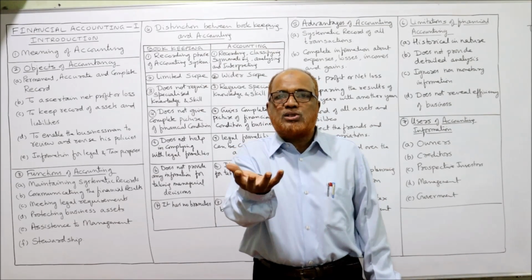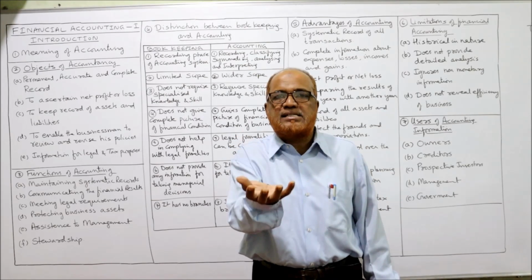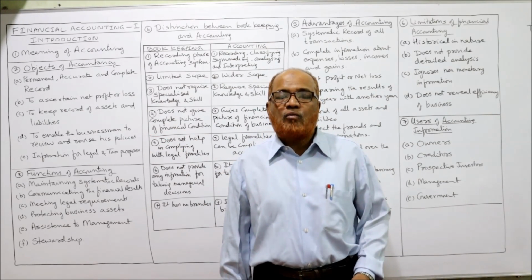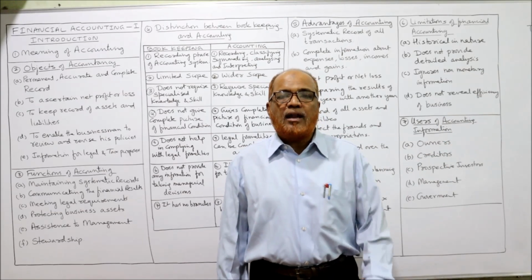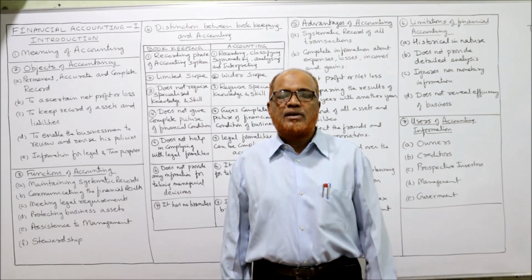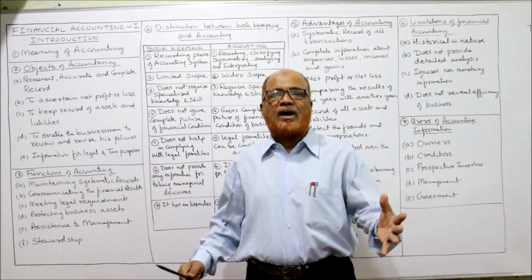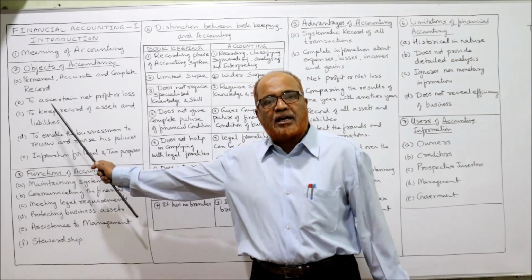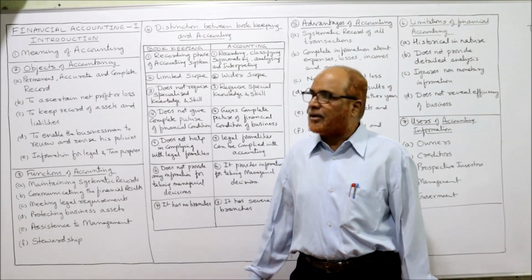How much one owns means how much are the assets. How much one owes means what are the liabilities, the amount due to others, and how much capital is invested. So every businessman wants to find out the assets, liabilities, and capital. To find that out, again we require accounting.